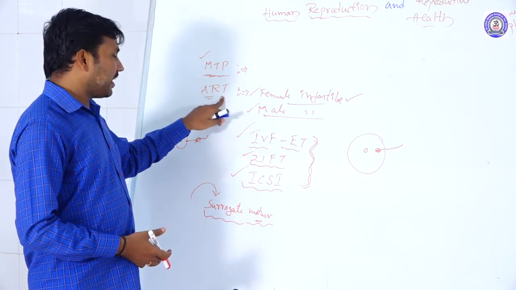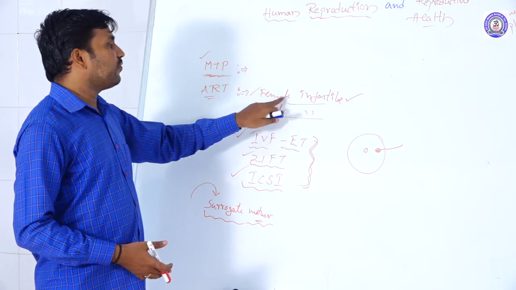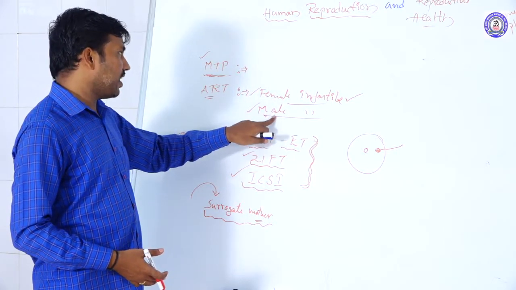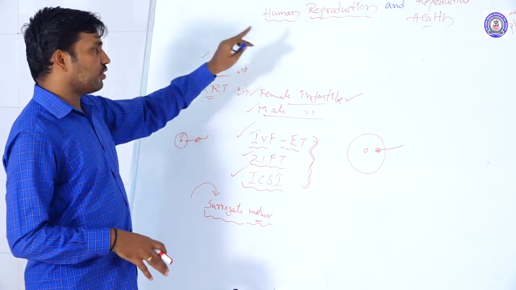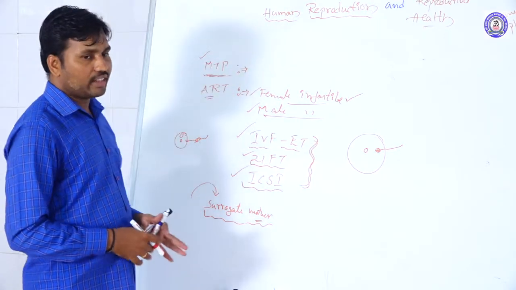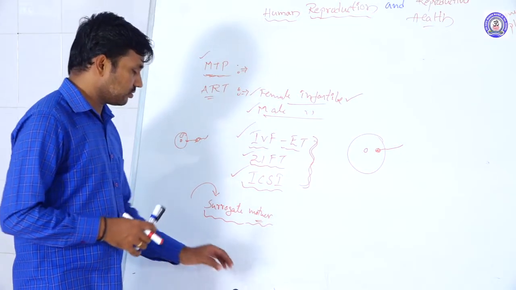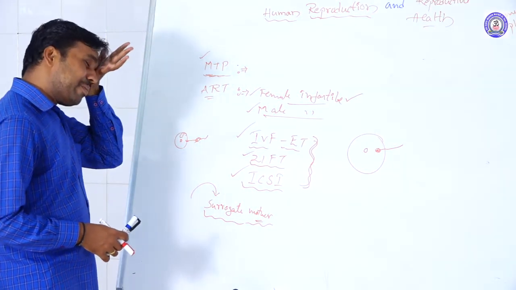Like this, ART technologies are developed for the infertility conditions of males and females. MTP is there, and the contraceptive methods we follow. We are discussing reproductive health. So these are regarding reproductive health.